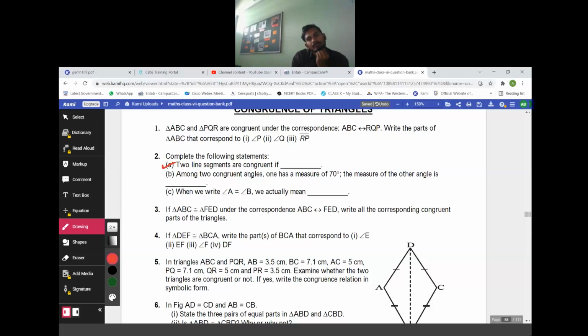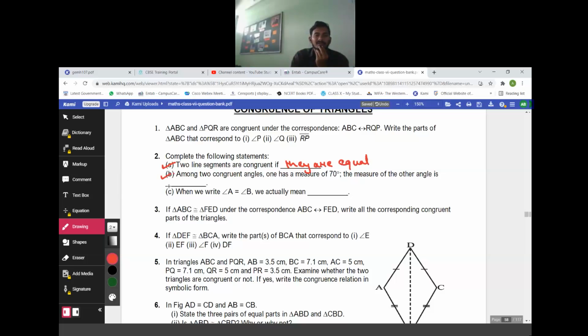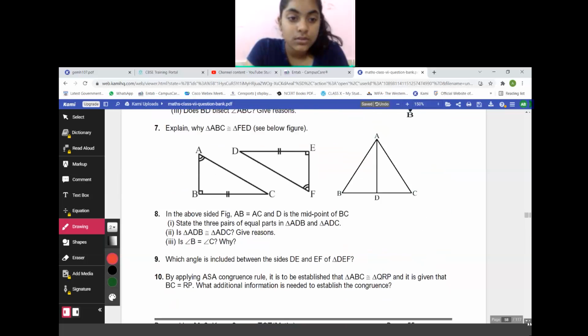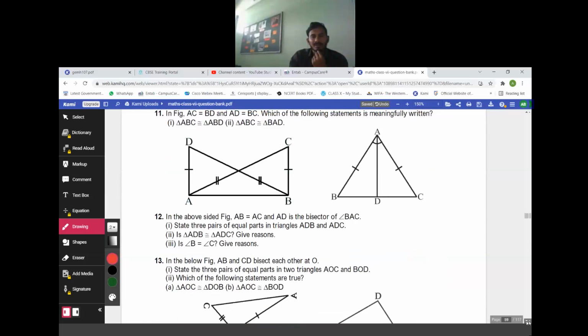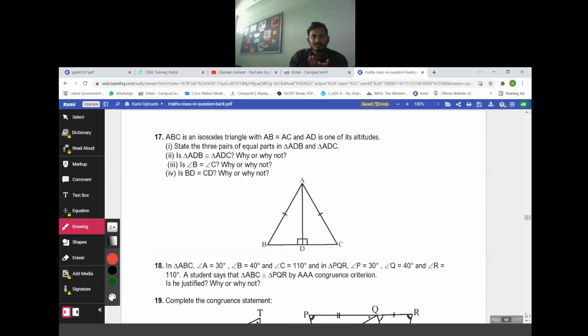They have the same length. They are congruent if they are equal in length. Among two congruent angles, one has a measure of 70. The measure of the other angle will be what? 70. When we write angle A is equal to angle B, it actually means that angle A is congruent to angle B, so the measure will be the same. I hope now you are not facing any problem. I hope it is clear to you.